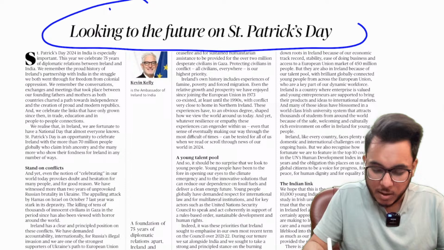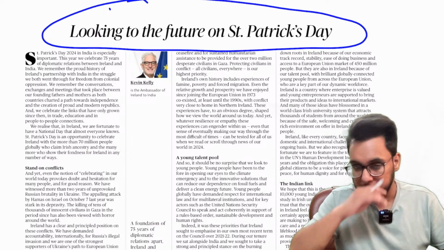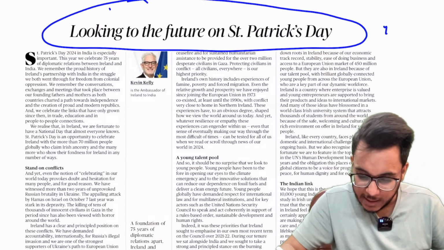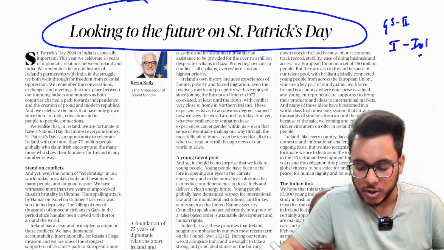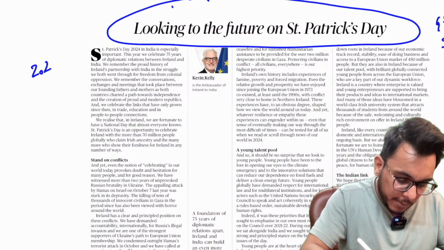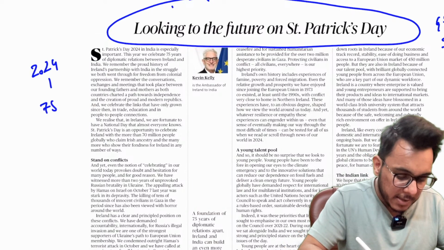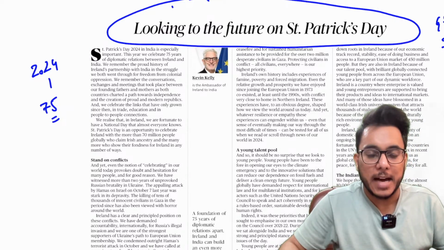Looking to the future on St. Patrick's Day. Now, this article we are going to see with respect to GS paper number 2, India-Ireland relation. Okay. So, 2024 marks 75 years of diplomatic relations between India and Ireland.